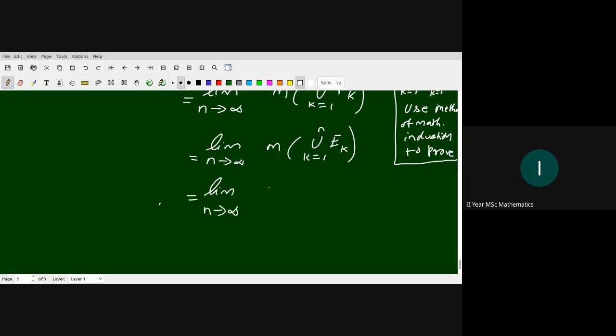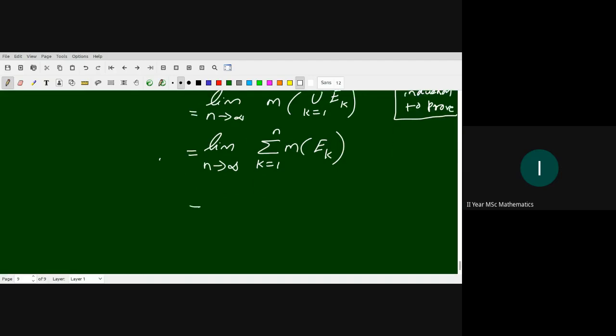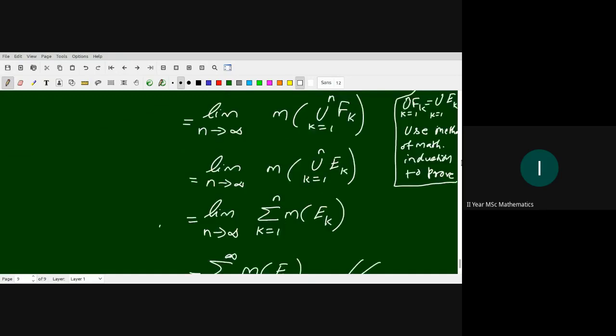Again we use countable additivity. We have the summation k from 1 to n of m of ek, which is a partial sum. Taking the limit of the partial sum, I take n from 1 to infinity of m of e. That's all the proof.